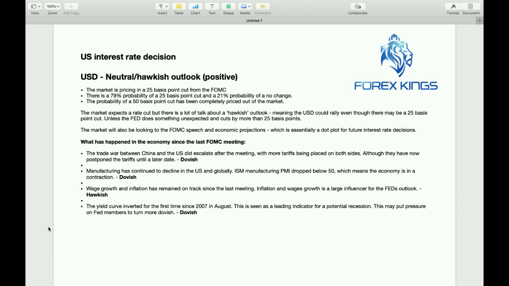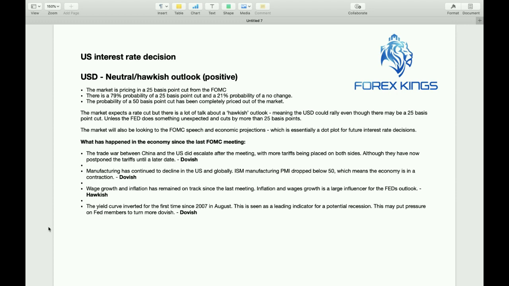Since the last meeting, there's also been some negative news and positive news. So the China and US sort of ceasefire at the moment is a bit more positive. However, the manufacturing is indicating a contraction in the US economy. Wages growth and inflation have remained on track, which is positive, and the yield curve inverted for the first time, which is also fairly dovish, as it is a recession indicator.